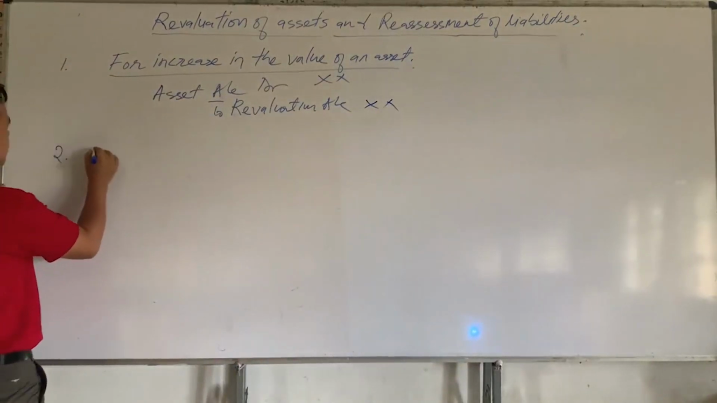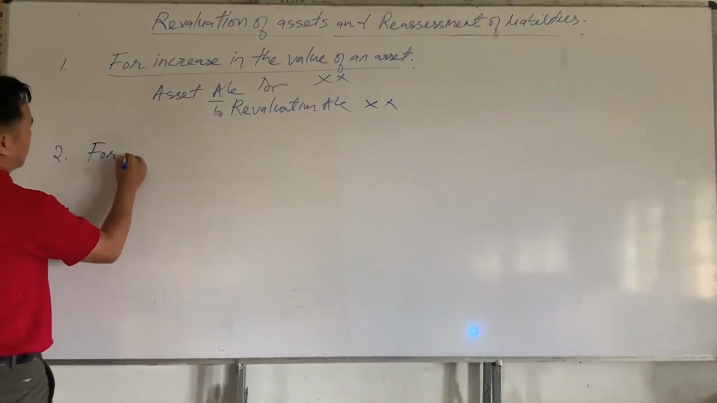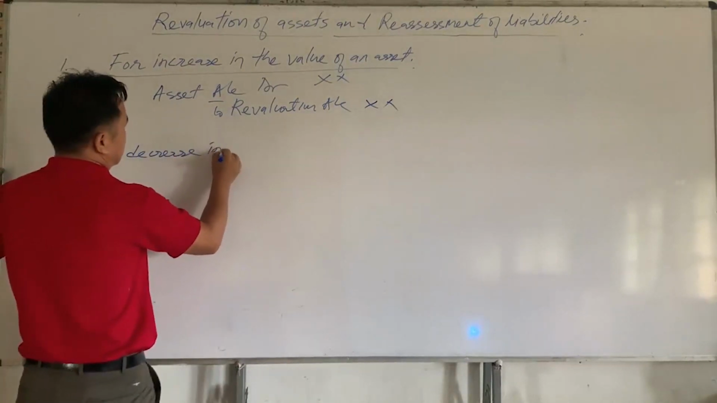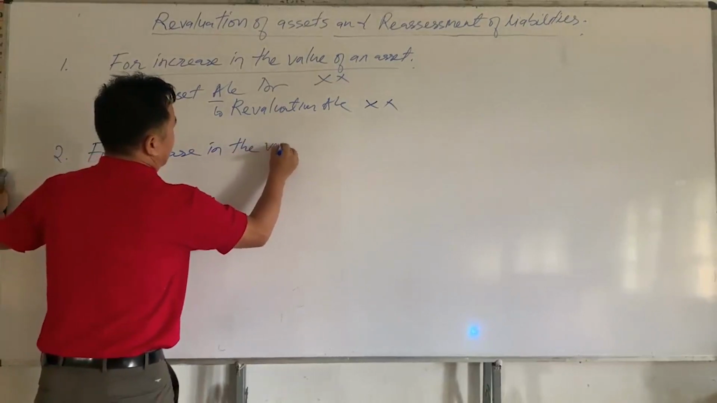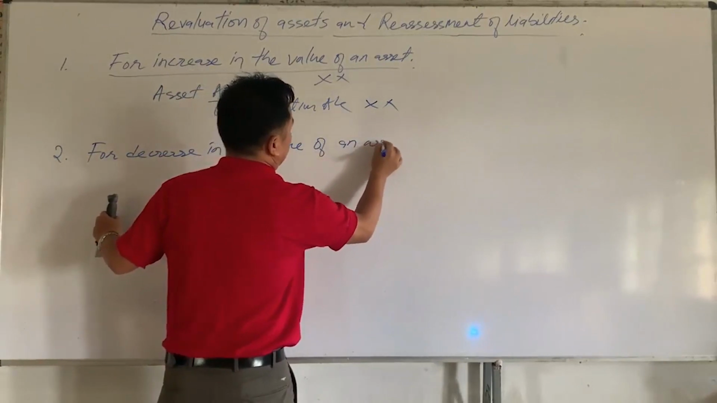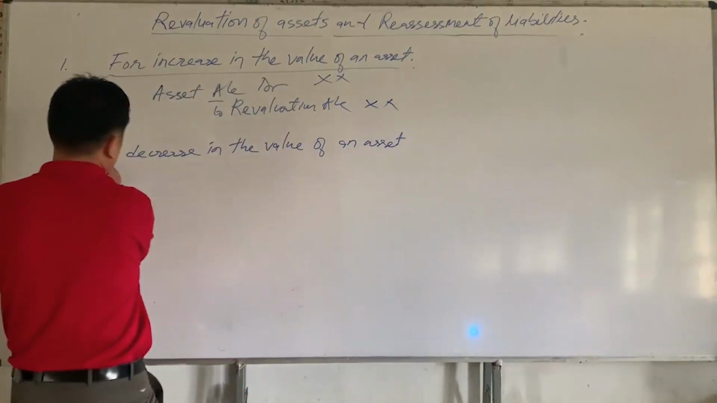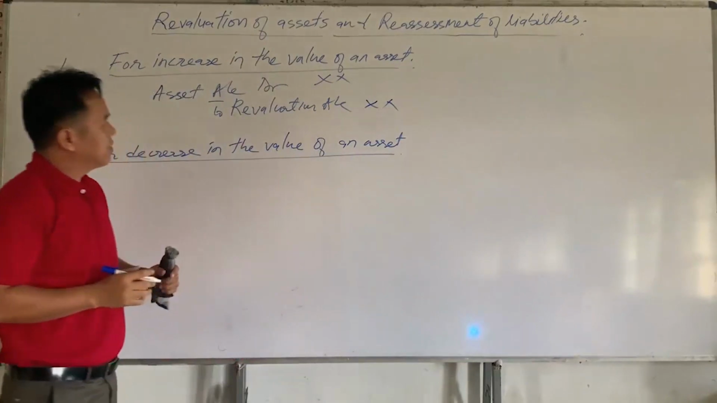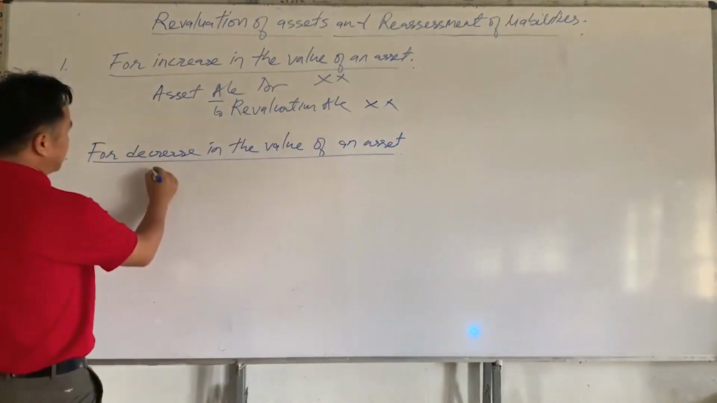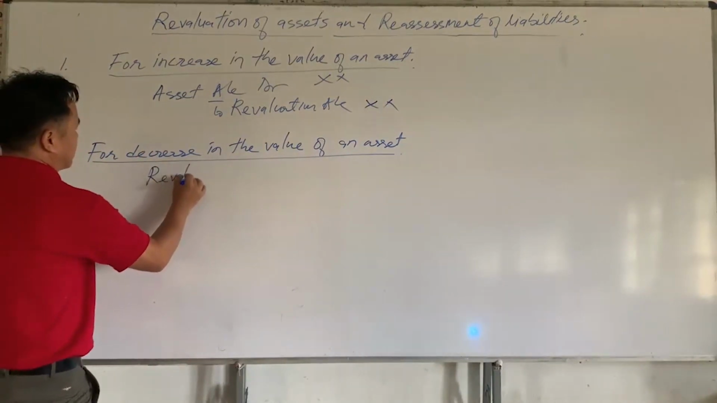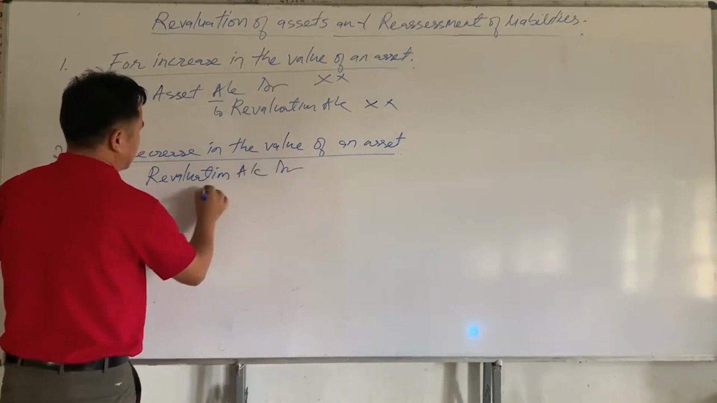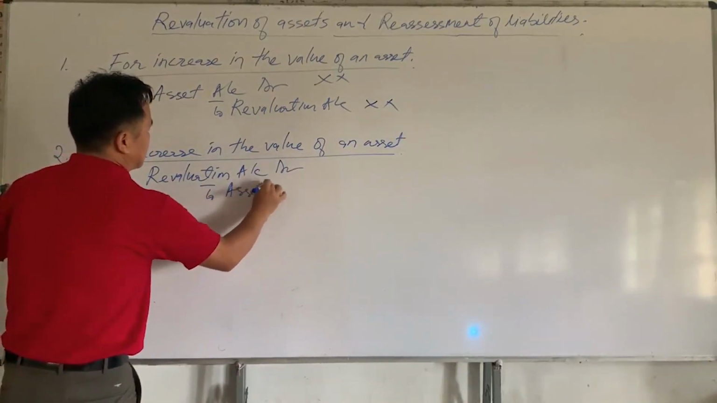And the second journal entry is for decrease in the value of an asset. If the value of an asset is decreased, then the journal entry will be: revaluation account Dr. to asset account.